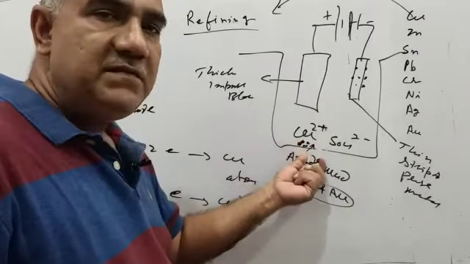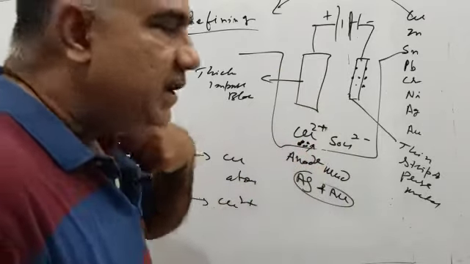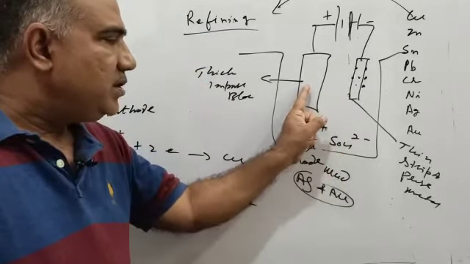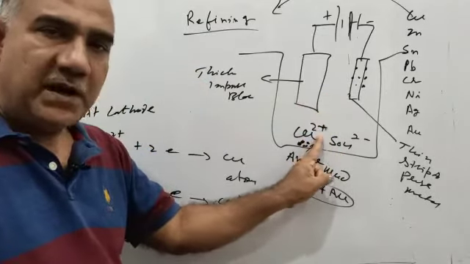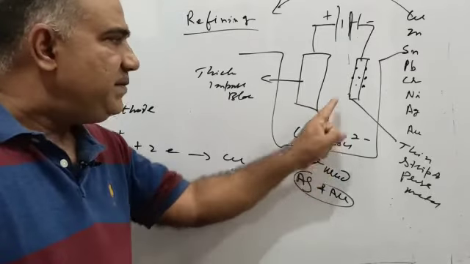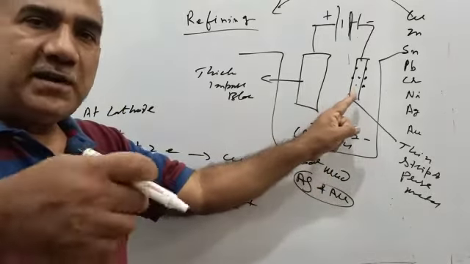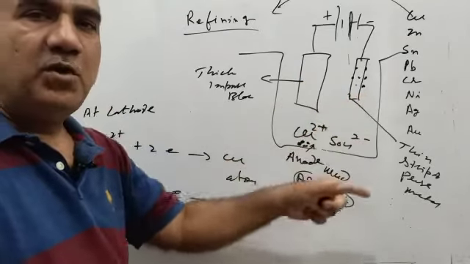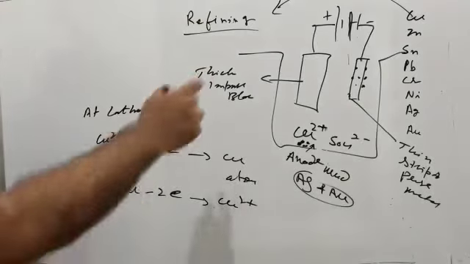The least reactive ones will settle at the bottom as anode mud, and the one we desire will go from the anode into the electrolyte after becoming ions, and these ions will be attracted and made atoms again. So atoms are turned into ions and ions are turned into atoms. This is all about electrolytic refining.